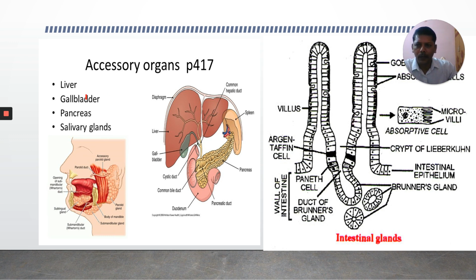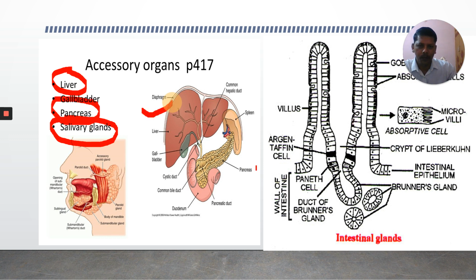Observe here, there are some glands. This is the salivary gland, and there is a liver, and there is a pancreas. You can observe the liver here, the pancreas here, and the salivary glands here. These are not present in the wall of the alimentary canal. They are associated with the alimentary canal or gut.